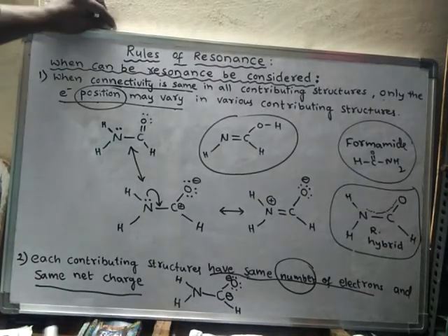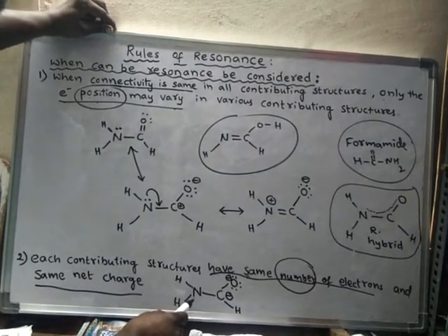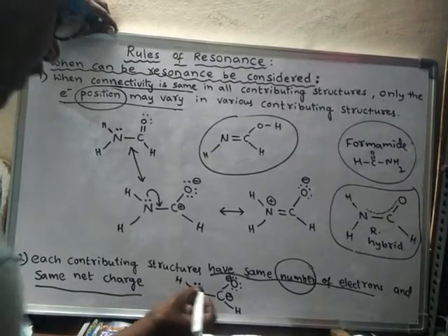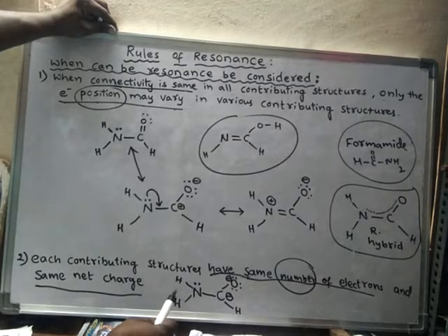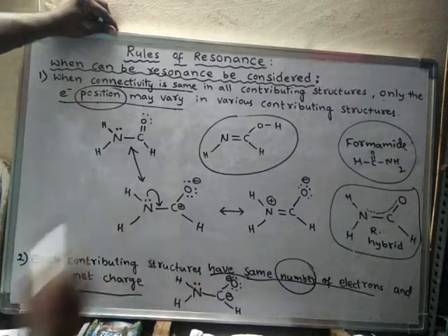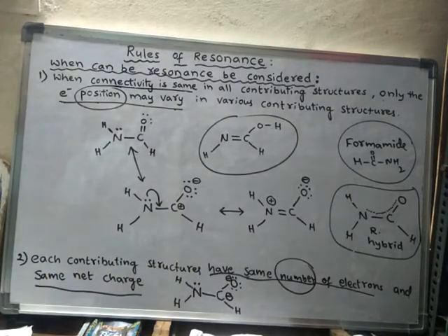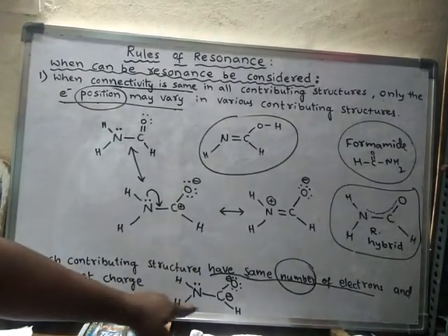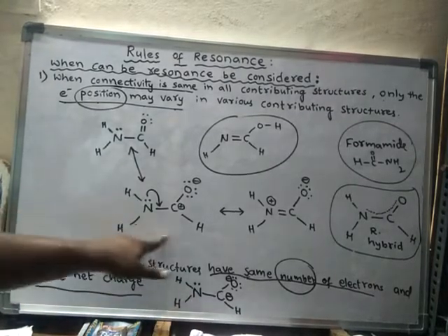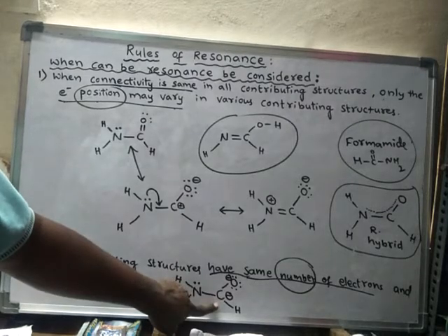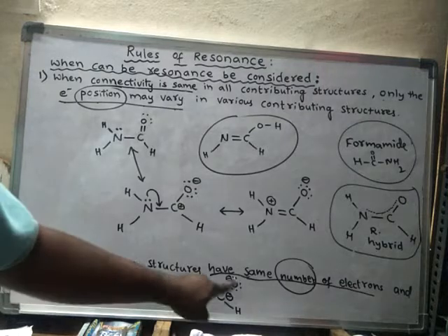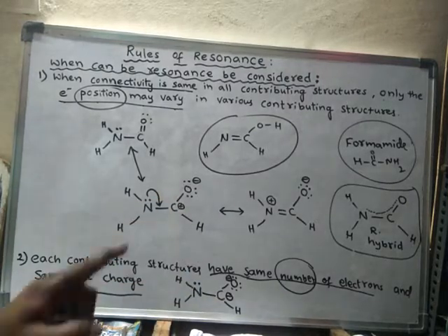If you consider this structure, here nitrogen is present. If you calculate the number of electrons, 1, 2, 3 up to 18, this structure also has 18 electrons and the same connectivity of atoms. Nitrogen is connected to 2 hydrogens and 1 carbon. In all these cases it is like that only, and carbon is connected to 1 oxygen and 1 hydrogen. So here also it is the same, the same number of electrons and the same connectivity, but what is happening?